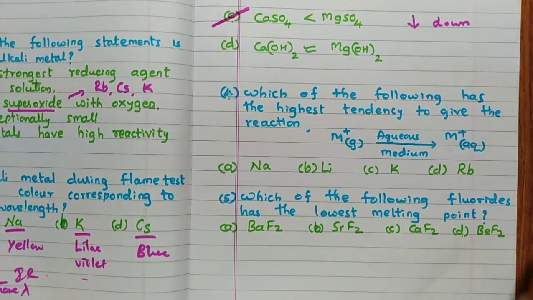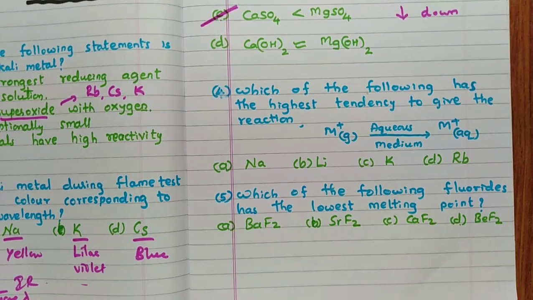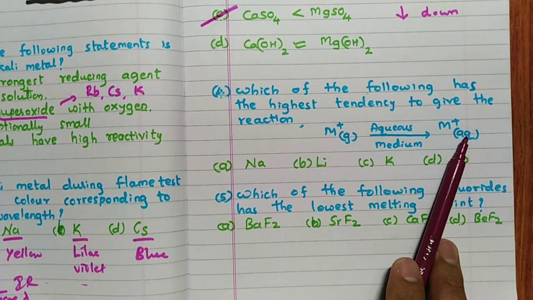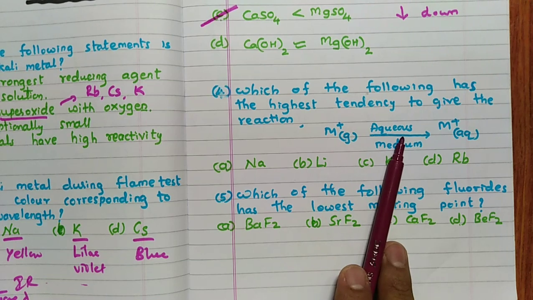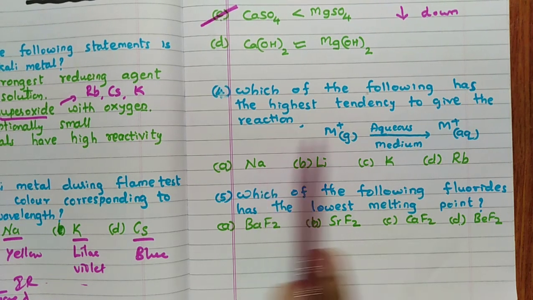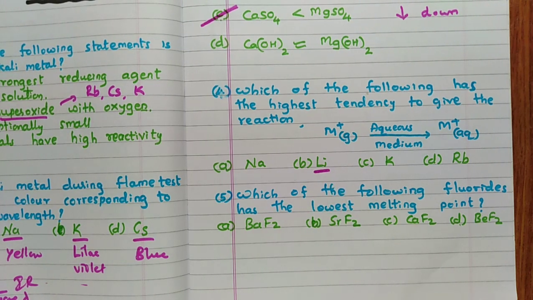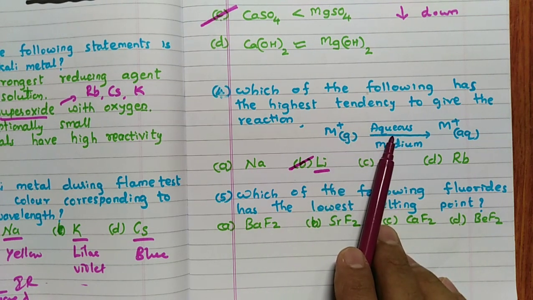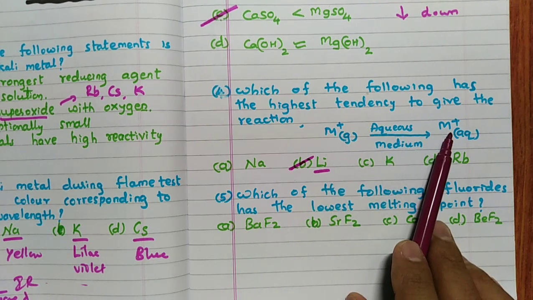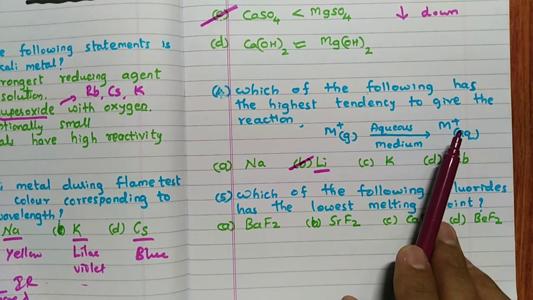Then, which of the following has the highest tendency to give the reaction? The reaction is M+ gas giving M+ aqueous, which means a gaseous ion dissolves in water forming an aqueous ion. It is a very simple question actually. Remember, lithium has the highest hydration enthalpy in the group. Hence, the answer should be B. When lithium gas ion dissolves in water, it immediately forms aqueous ions because hydration is more.